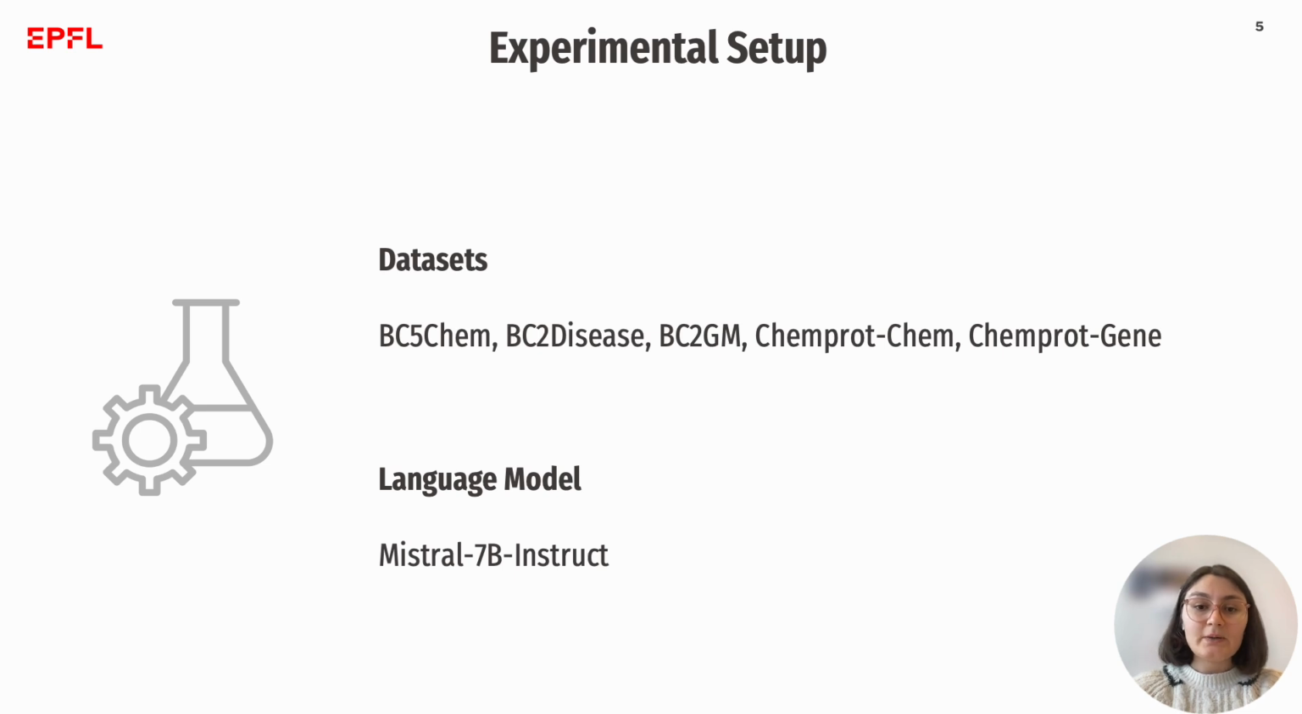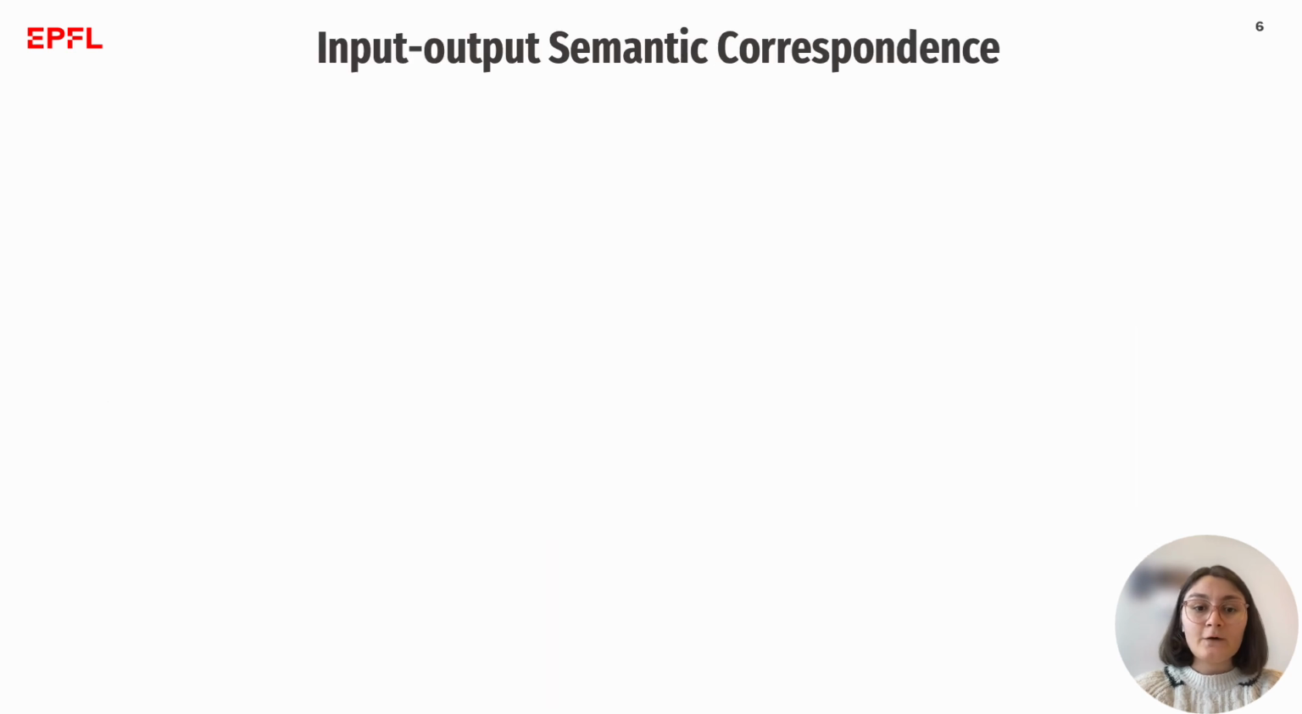Here, I present our experiments over 5 biomedical datasets for chemical, gene, and disease extraction on the instruction-tuned version of the 7 billion parameter Mistral model. First, we analyze the importance of the context label correspondence of in-context demonstrations by introducing noise through various perturbations that preserve different aspects of this mapping. We consider 6 corruption schemes.